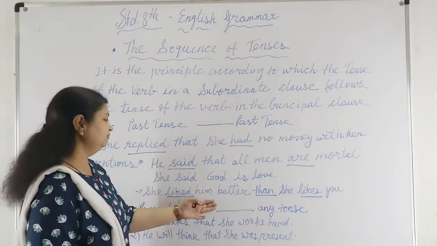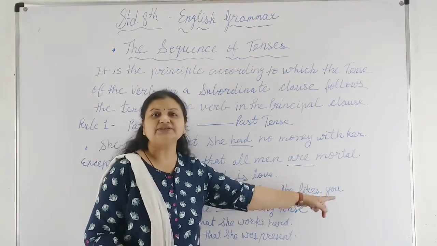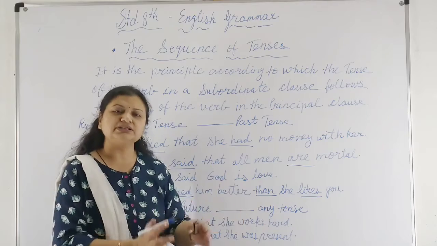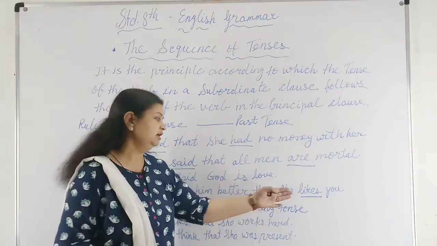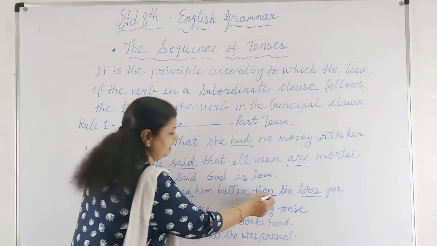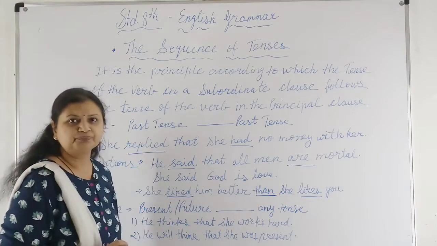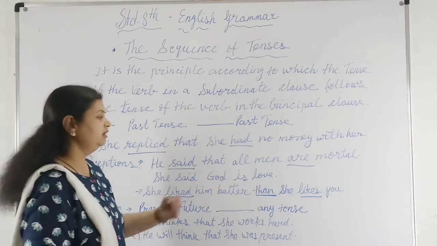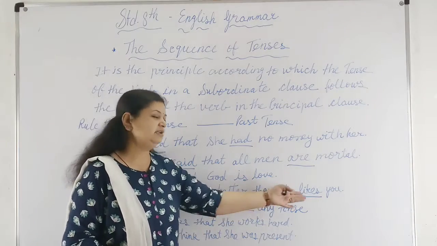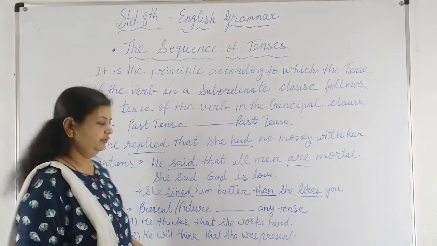She liked him better than she likes you. Here we can use any verb according to the sentence. It depends on the sentence. If "than" is given, meaning we are comparing, then we can use it like this. Generally we use the simple present here.